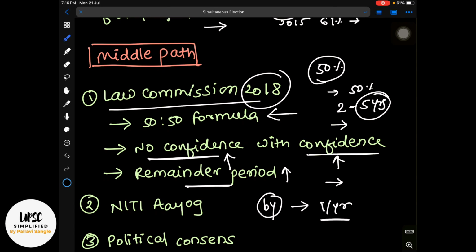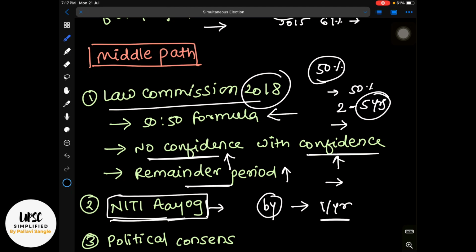2018 Law Commission recommendation. Then Niti Aayog has also spoken about the practice followed in Germany, the constructive vote of no confidence. That means, in the same case, if a government is being ousted, then it should be replaced, right? Do not just remove the old government, replace it, and install a new government. If this exercise is in place, then it will be very easy to hold the simultaneous election on a perfect date, on synchronization, without any challenges.